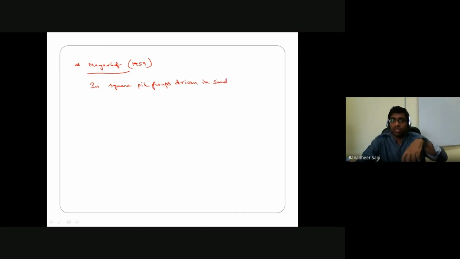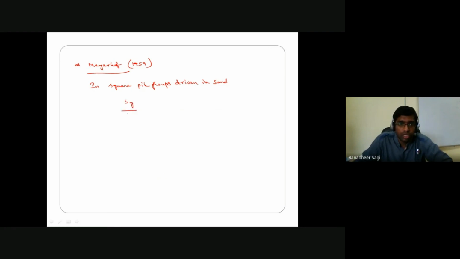And we have got another empirical relation which is given by Meyerhof way back in 1959 for estimating the settlements in your pile group which is embedded in sand. But that particular empirical relation is for a square pattern of arrangement of the pile group. So this expression is valid for square pile groups driven in sand.